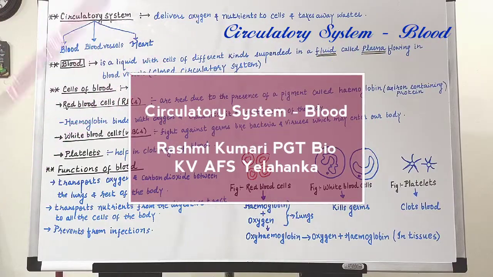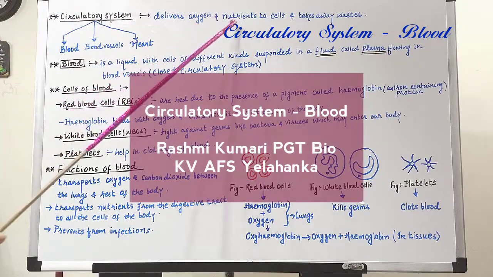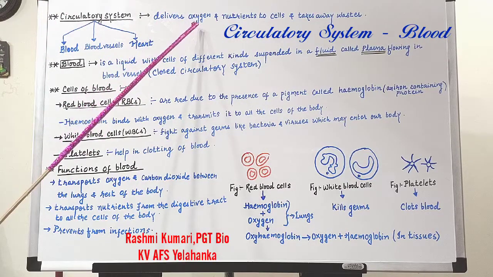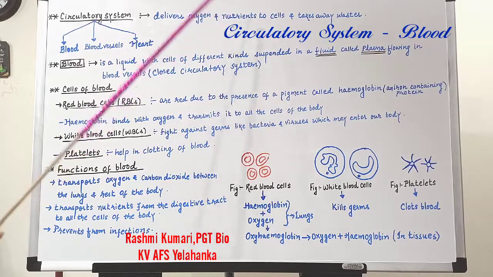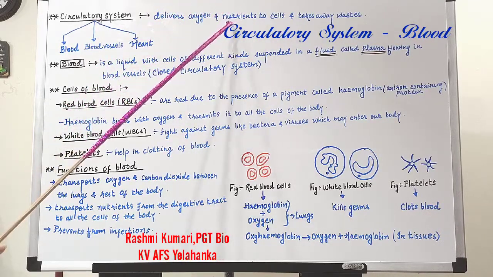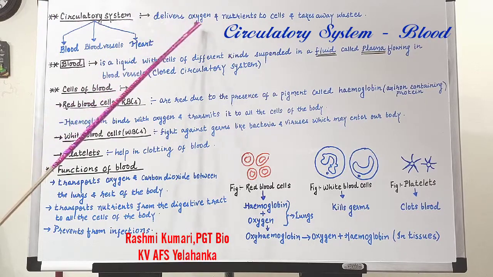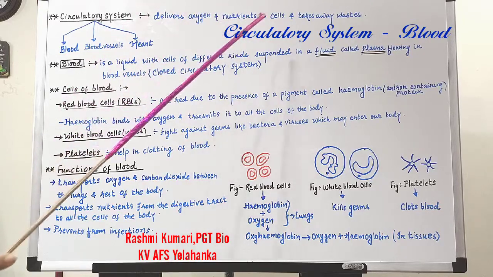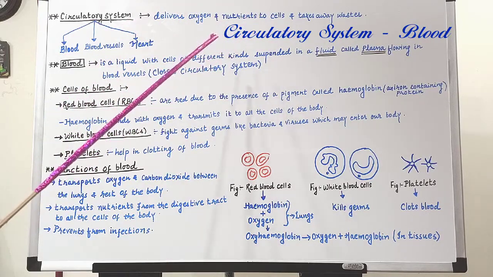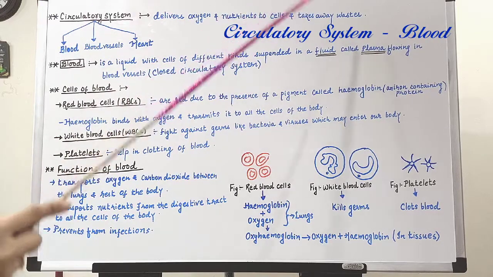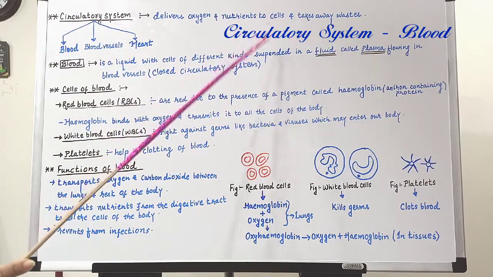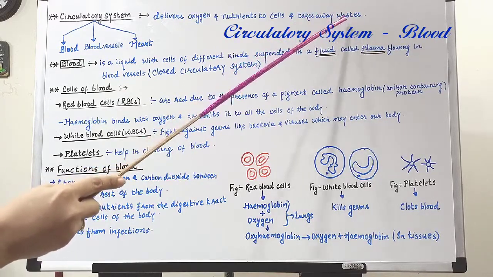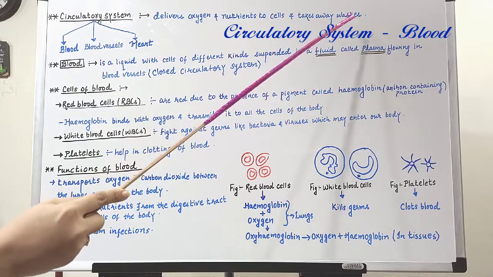We are already familiar with how our digestive system absorbs nutrients and how our respiratory system supplies oxygen to the lungs. But indeed, these nutrients are not only required by the digestive system, and this oxygen is not only required by the lungs. This oxygen and these nutrients are needed by all the cells of the body. And during different processes inside our body, different wastes are also produced.